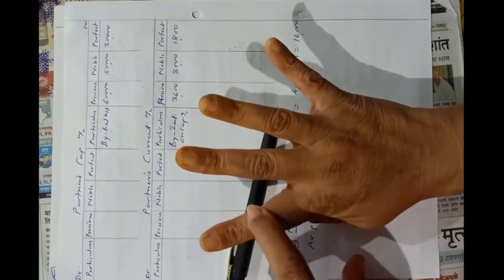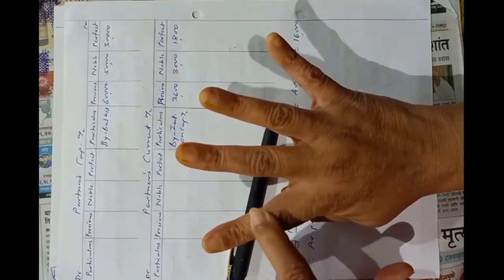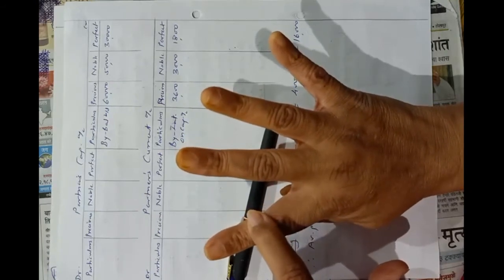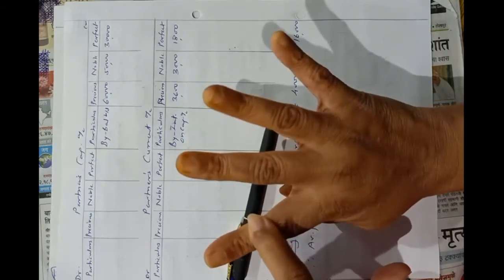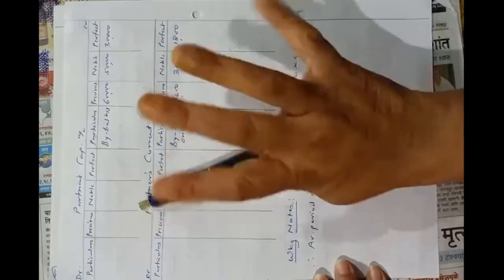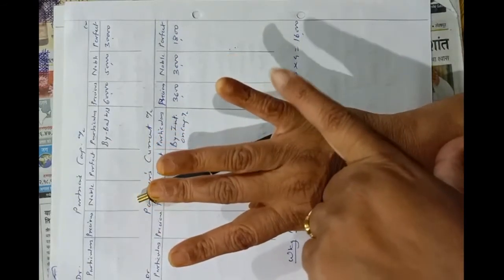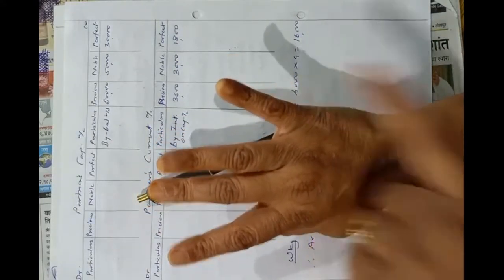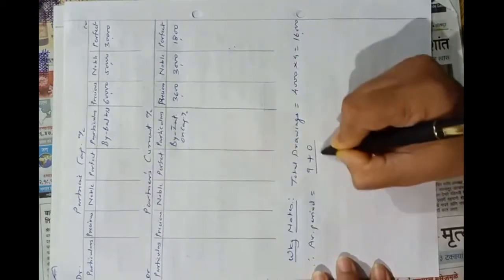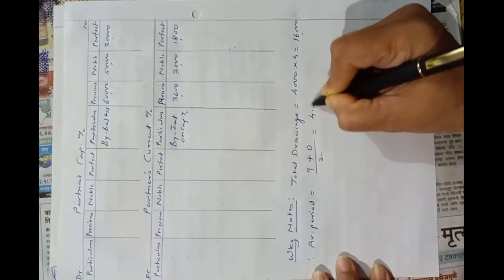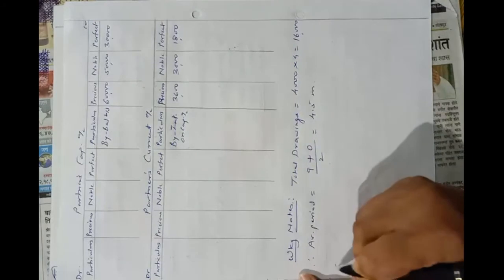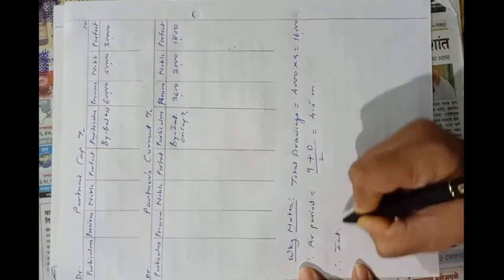At the end of the first quarter they drew 4,000. So months left after first drawing will be 3, means 9 months, plus months left after last drawings. They drew 4,000 at the end of the last quarter, so 0 months, divided by 2, so it is 4.5 months. And now we will calculate interest of each partner.